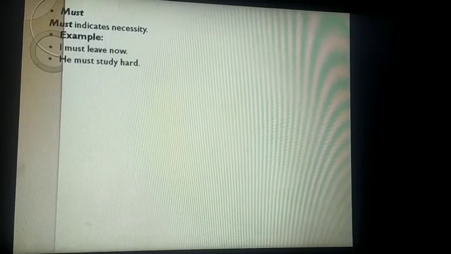Okay. Let's see must. It indicates necessity. Must जो है necessity के बारे में बताता है. Let's see. I must leave now. This is the time I should leave. He must study hard. Alex must go home by this.